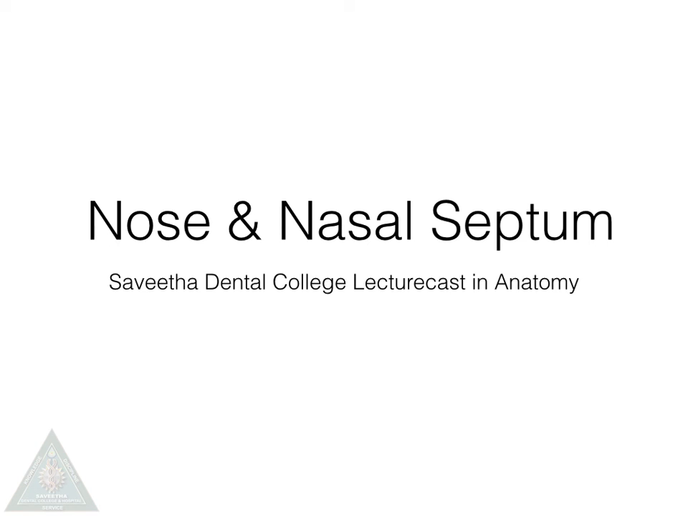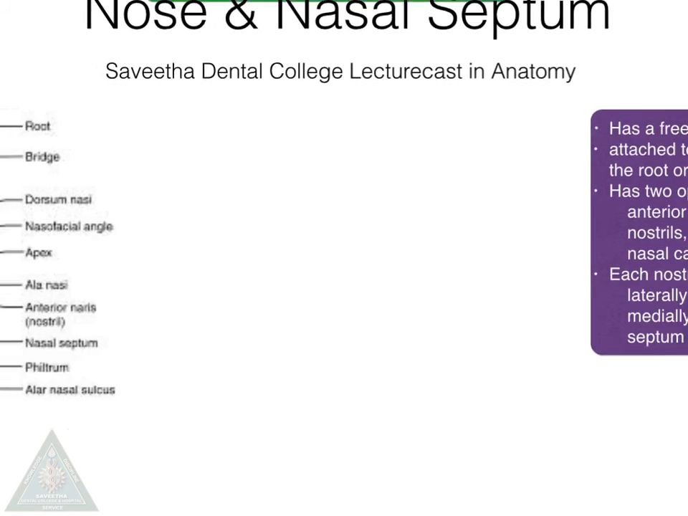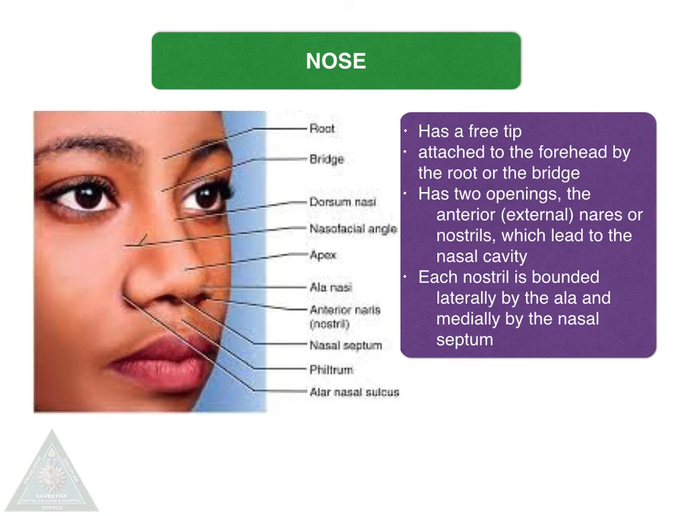Today's topic is going to be the nose and the nasal septum. The nose performs two major functions. It forms part of the respiratory passage and is also the organ of smell. For descriptive purposes, the nose is divided into two parts, the external nose and the nasal cavity.